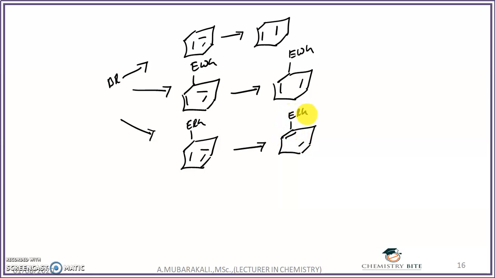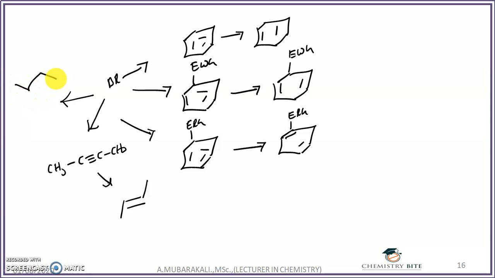The Birch reagent can reduce an alkyne into an alkene. Suppose you have an alkyne like CH3, C triple bond C, CH3, it reduces into the trans alkene. So you can see you will get a trans alkene. The Birch reagent can even reduce a conjugated system into its unconjugated system. You will get an alkene. The Birch reagent can reduce alpha beta unsaturated ketones into simple ketones.